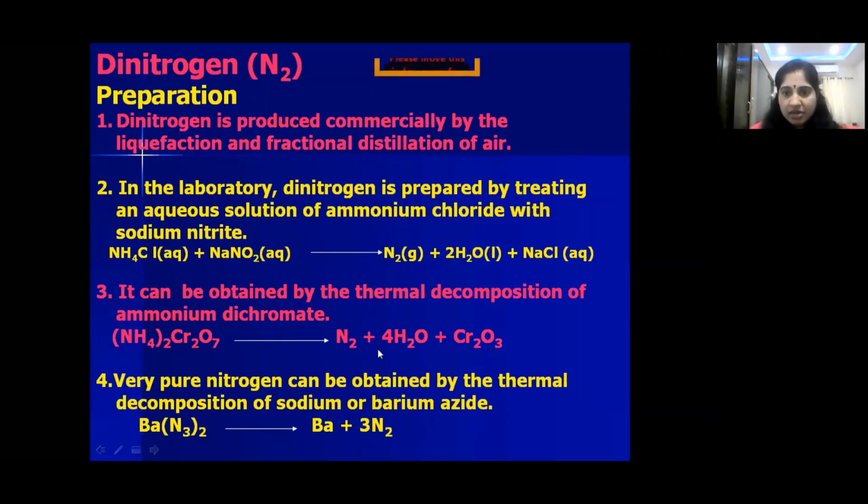So these are the reactions, children. You can see that among the byproducts you also have to write H2O and Cr2O3, chromium trioxide, in the thermal decomposition of ammonium dichromate. And the thermal decomposition of barium azide gives nitrogen gas and barium. So these are the three methods of preparation in the laboratory, and this is the commercial method for the preparation of nitrogen gas. Now coming to the properties of dinitrogen.